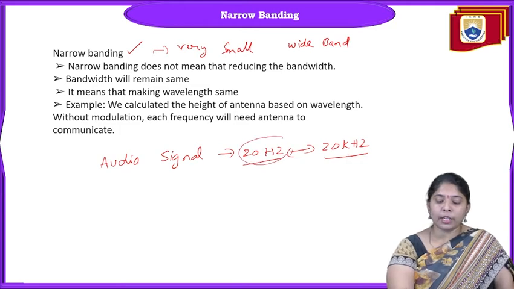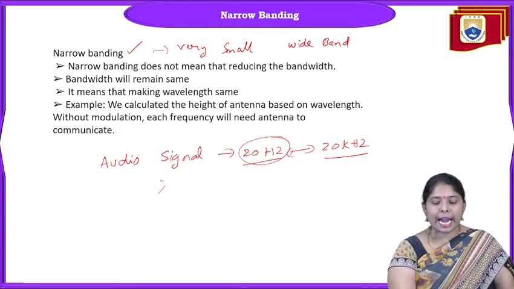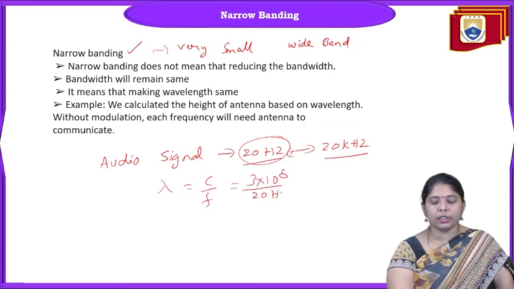Suppose I have transmitted a 20 Hz signal. What is the antenna length? Lambda equals C by F, 3 into 10 power 8 by 20 Hz, that is 1.5 into 10 power 6.